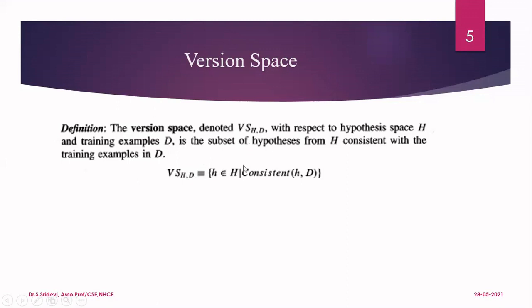Now, the version space is denoted by set of hypotheses. So we will say that version space has h belongs to H. That means it consists of certain set of hypotheses. And very important thing is you cannot accept all the hypotheses in the version space. There is a condition. So what is the condition is given that the hypothesis h is consistent with respect to the given training data set D. This is very, very important thing. So version space is nothing but it is a subset of hypotheses from all the hypotheses H. But the important thing is whatever is the hypothesis h, that should be consistent with the given set of training examples.